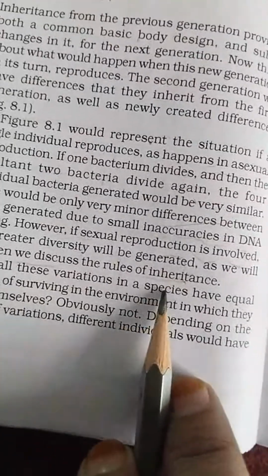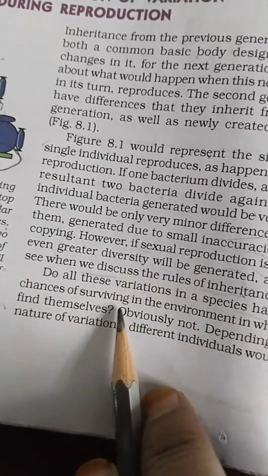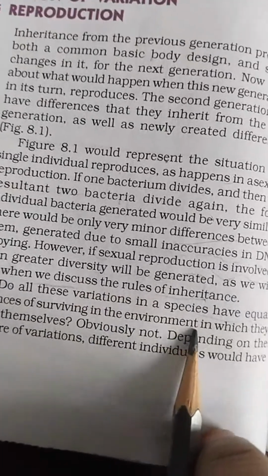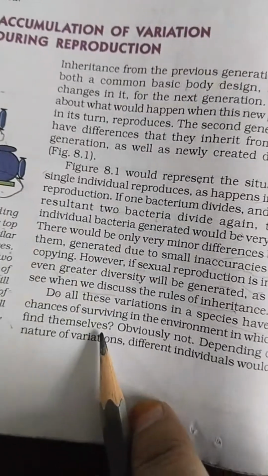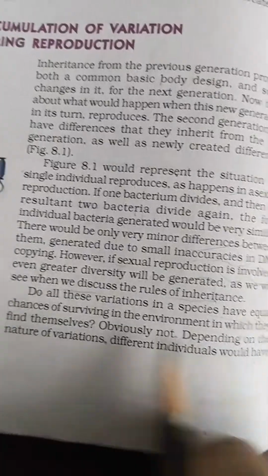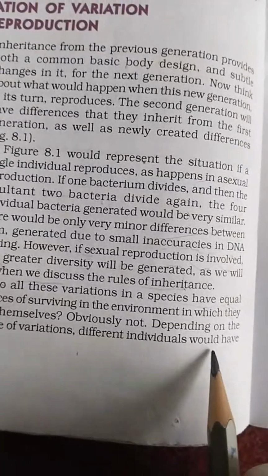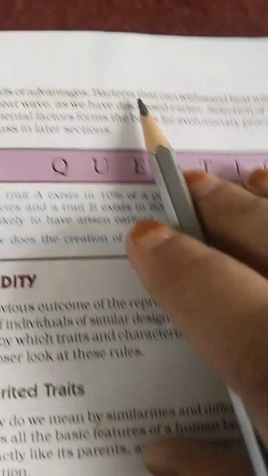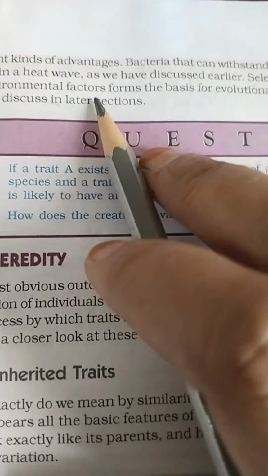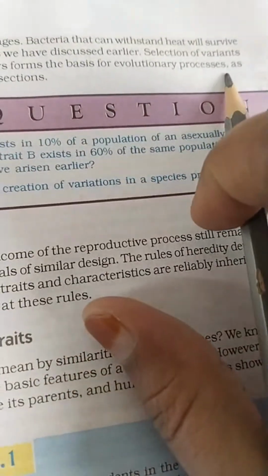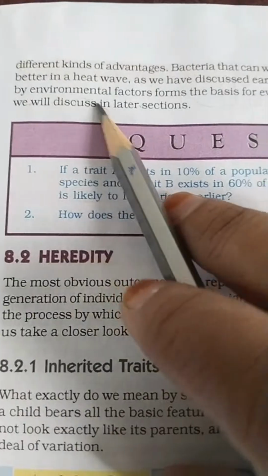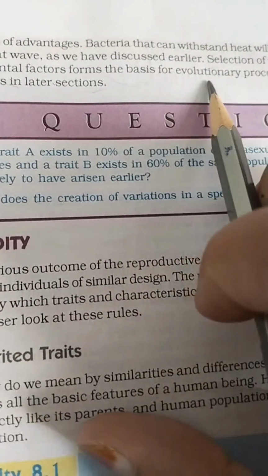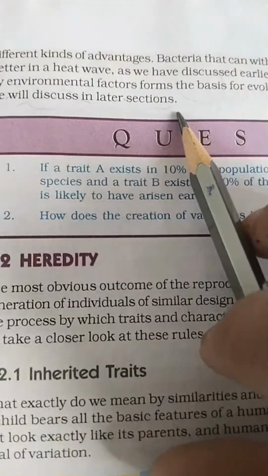Do all these variations in a species have equal chances of surviving in the environment in which they find themselves? Obviously not. Depending on the nature of variation, different individuals would have different kinds of advantages. Bacteria that can withstand heat will survive better in a heat wave. As we have discussed earlier, selection of variants by environmental factors forms the basis for evolutionary processes, as we will discuss in a later section.